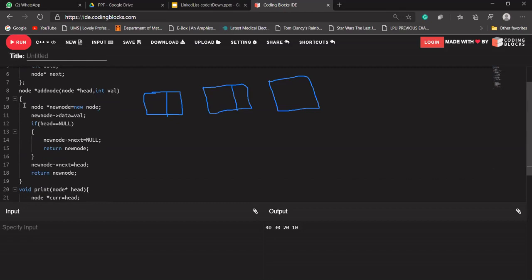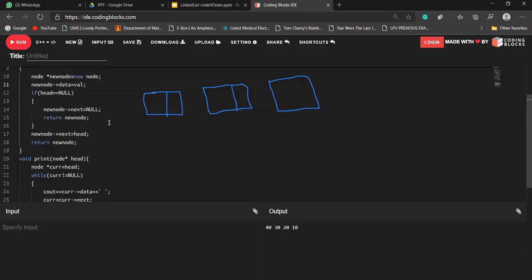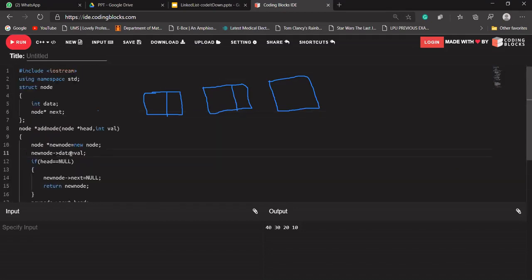Okay. This line defines a node and allocates memory to that node. This line will store the value that is passed, that is 10, into the data part of that node.